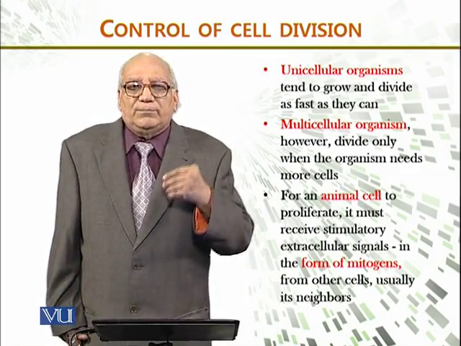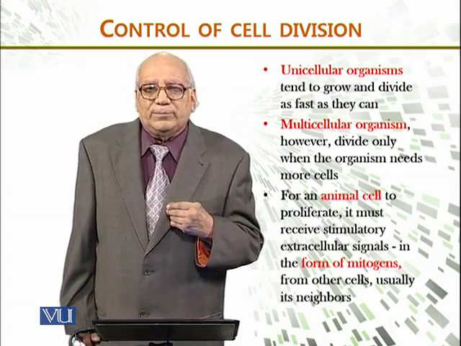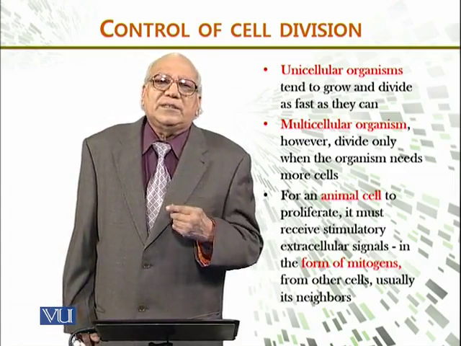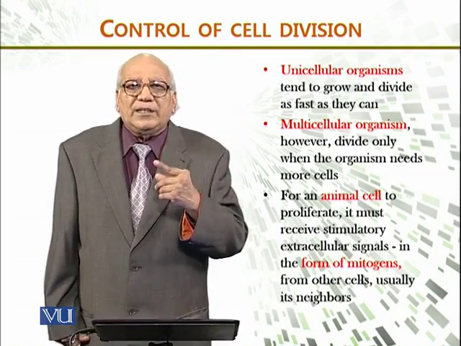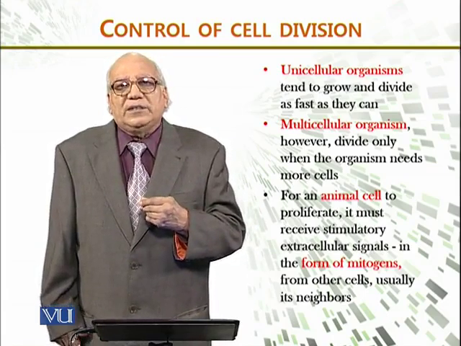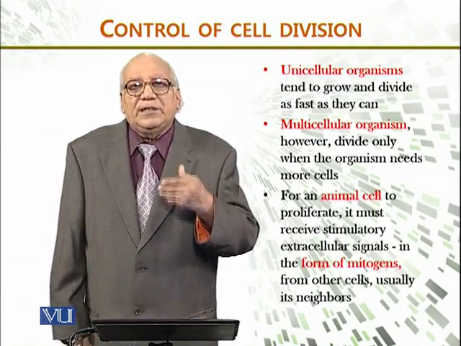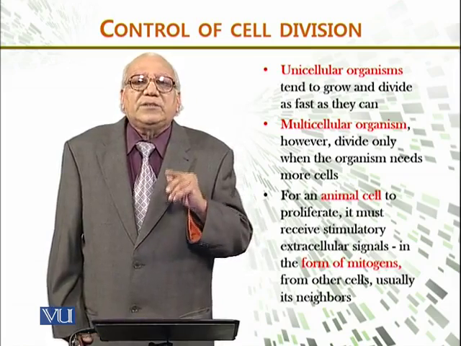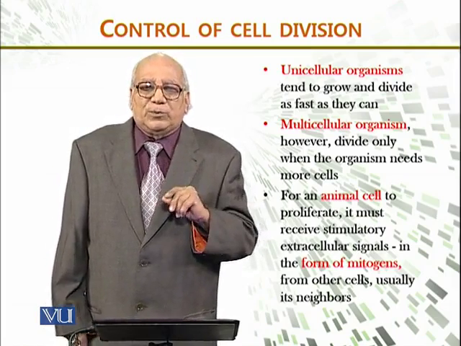But the multicellular organism, जो कि ज़्यादा सेल से कंपोज होते हैं, however, they divide only when the organism needs more cells. Otherwise, if the cells continue to grow, the organism becomes very large, just like think of a liver or kidneys or things like this. But there, the cells divide only when the organism needs more cells.